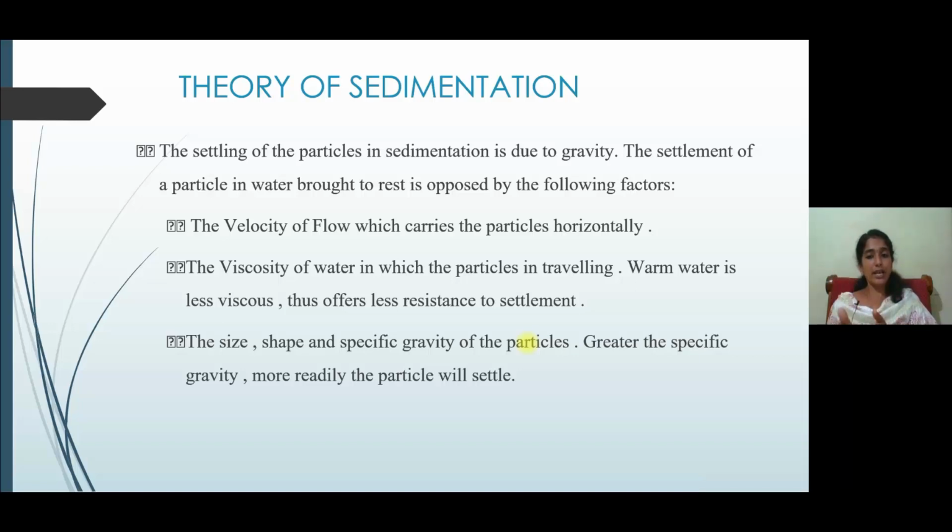The size, shape and specific gravity of particles will affect the sedimentation, and the greater the specific gravity, the more readily the particle will settle. These three factors will affect the sedimentation of the particle in a plain sedimentation tank. First one is the velocity of flow, second one viscosity of water, then size, shape and specific gravity of the particles.